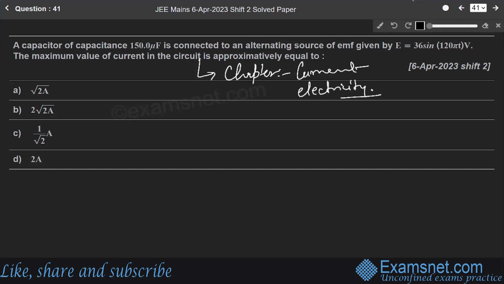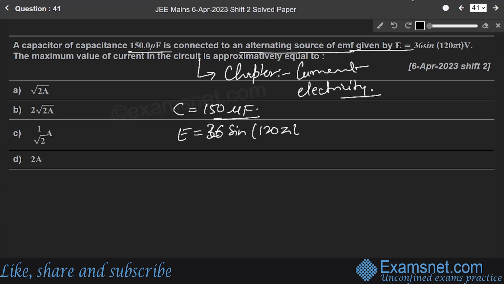So according to this question, capacitance is given, C equals 150 microfarad. It is connected to an alternating source of EMF, E is given as 36 sine 120 pi t volt. E is equal to E naught sine omega t.